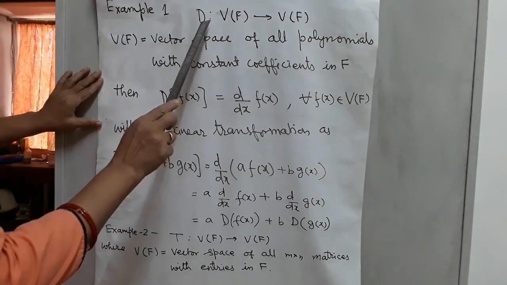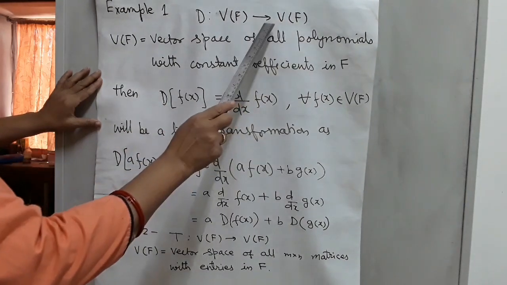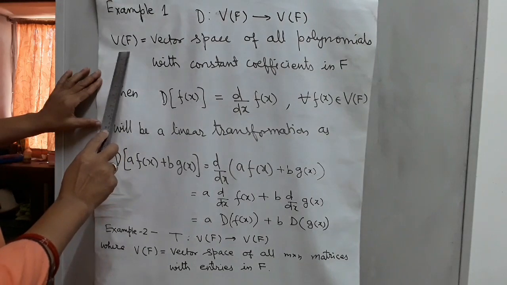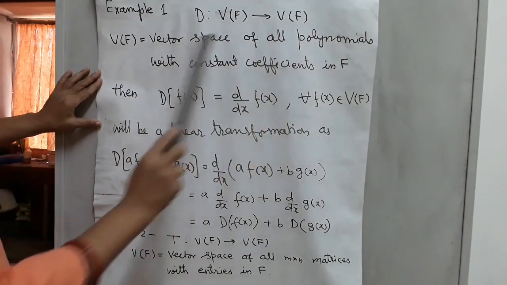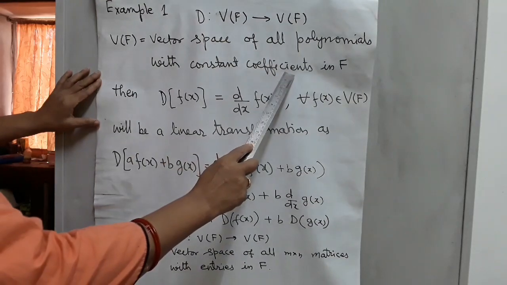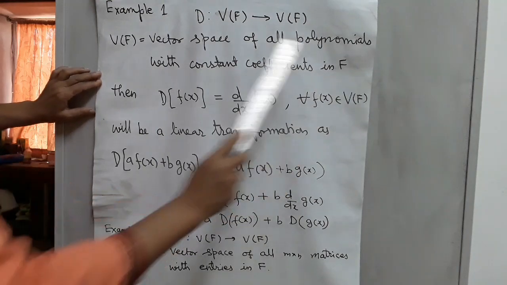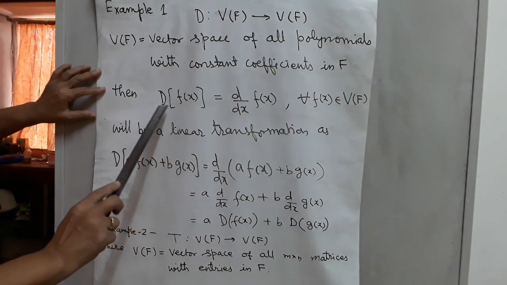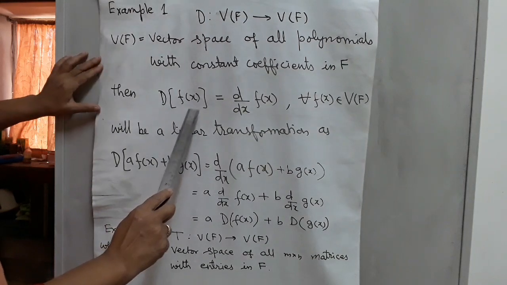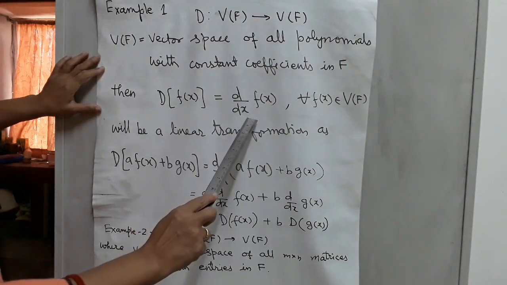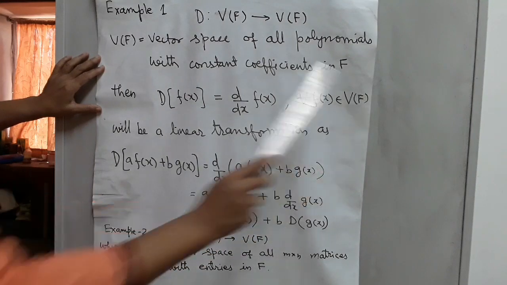Example 1. Let D be a function from V(F) to V(F), a self function, where V(F) is the vector space of all polynomials with constant coefficients, and these constant coefficients are in F. Then the function is defined as D(f(x)), where f(x) is a polynomial, equal to the differential coefficient of f(x) for all f(x) belongs to V(F).